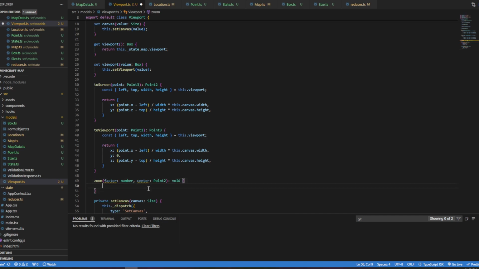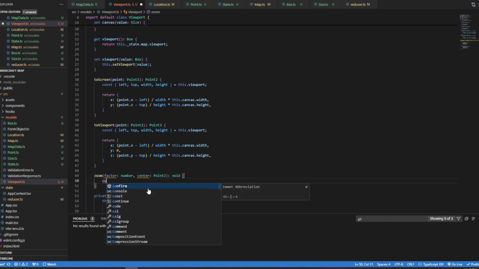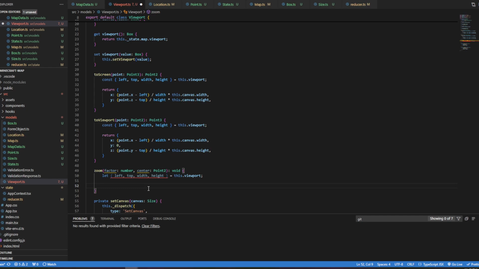And so what this is going to do is we're going to pull out the viewport. I'm going to say let, because I think I'm going to change these. Let's do left, top, width, height equals this dot viewport. And we are going to say, first I want to do width divided equals.